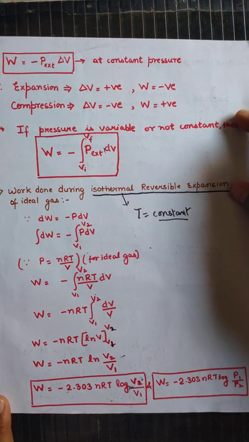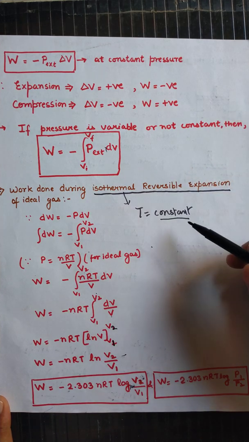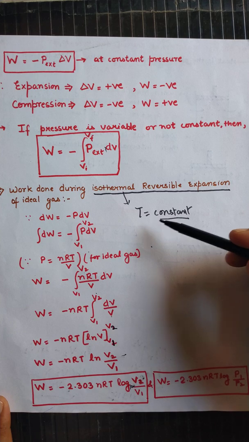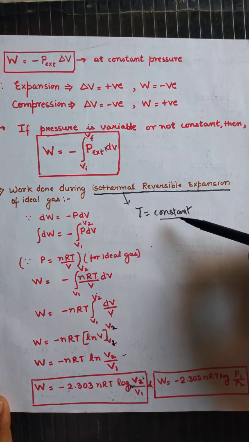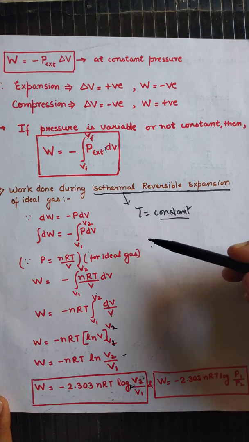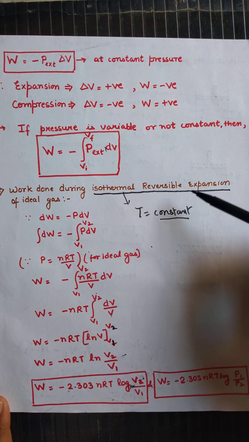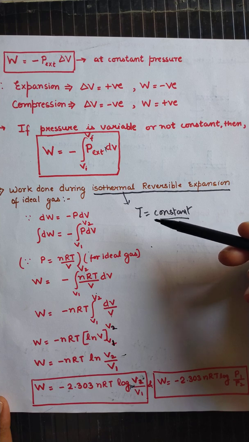Now the next is the work done during an isothermal reversible process. The isothermal process is that process in which temperature remains constant. So for an ideal gas during isothermal reversible expansion, we will calculate the total work done.